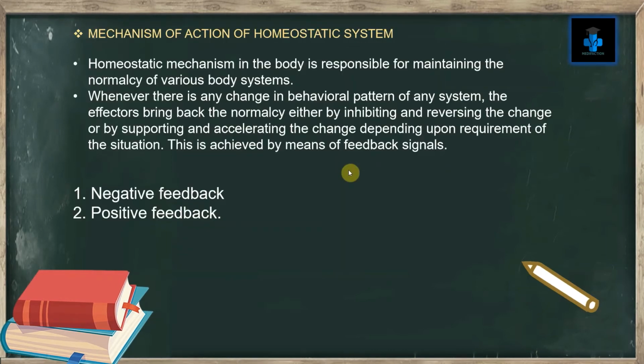Mechanism of action of homeostatic system. The homeostatic mechanism in the body is responsible for maintaining the normalcy of various body systems. Whenever there is a change in the behavioral pattern of any system, the effectors bring back the normalcy either by inhibiting and reversing the change or by supporting and accelerating the change, depending upon the requirement of the situation. This is achieved by means of feedback signals.